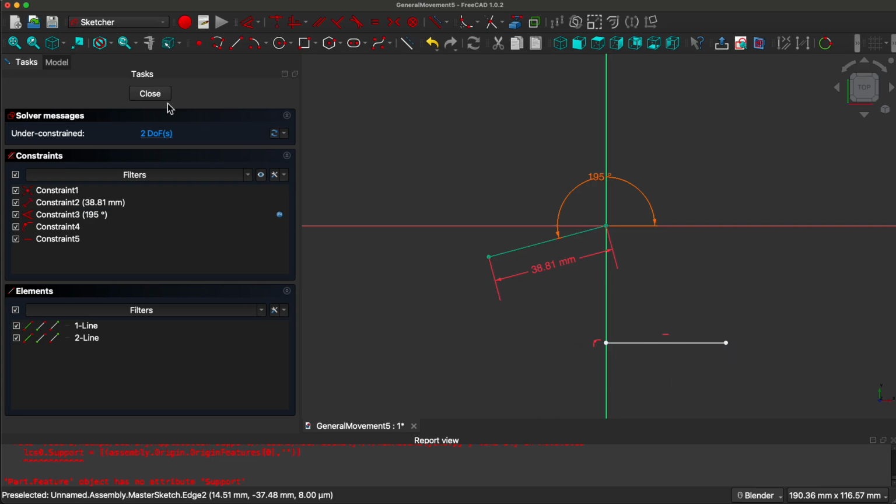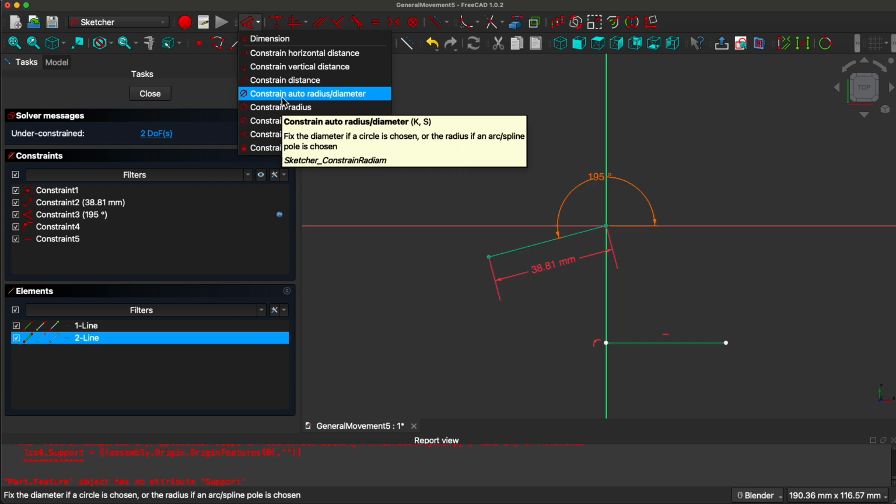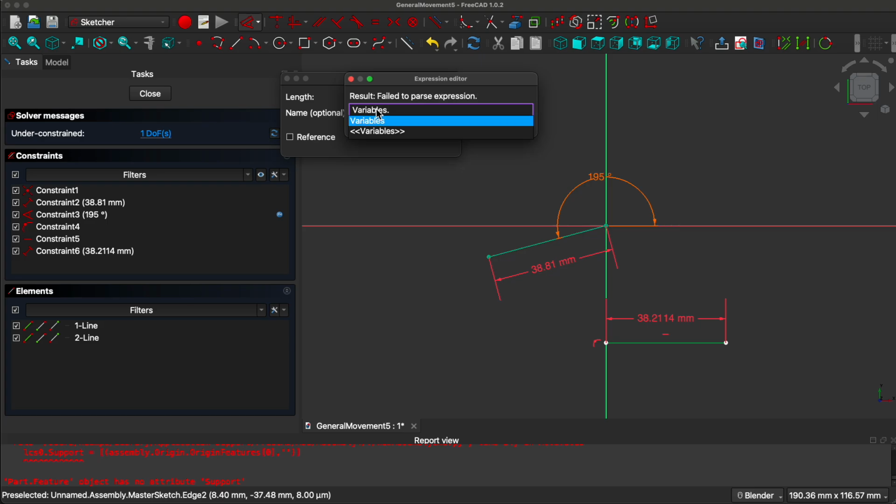I'll show you how. We select the line and constrain the distance, click the little round icon there, and say variables var.